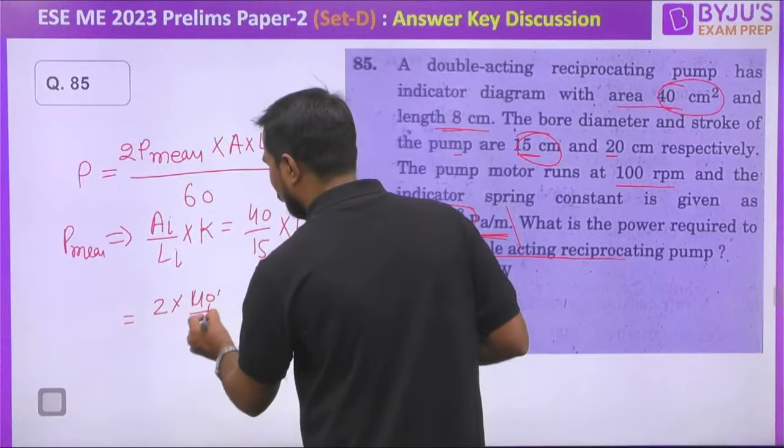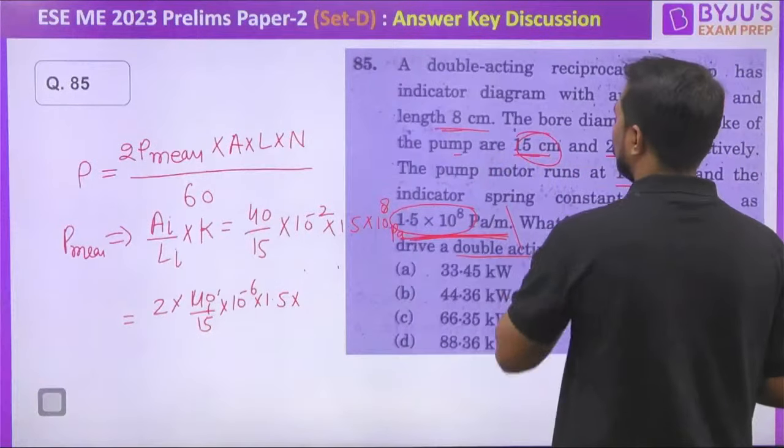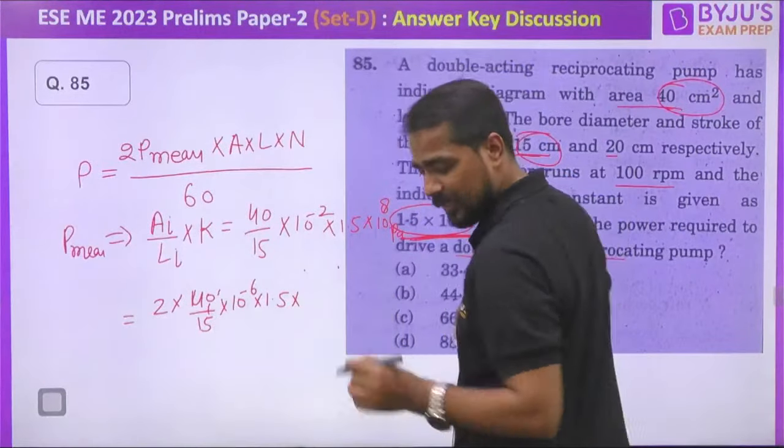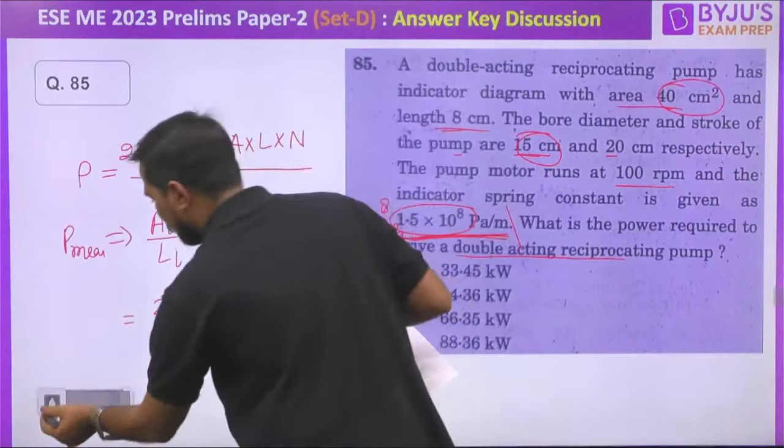Area is this diameter. This length is 8 centimeter. Just a minute. Length is 8 centimeter, not 15 centimeter. Length of the indicated diagram is 8 centimeter, right? After that, area is pi by 4, diameter. What is the diameter? 15 centimeter. 0.15 squared into, what is the length? 0.2. After that, what is the RPM?